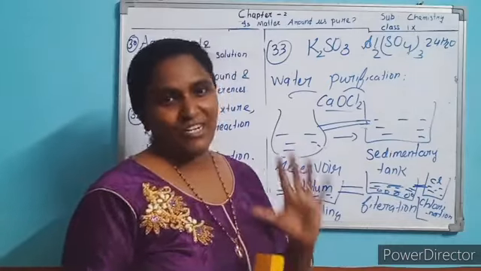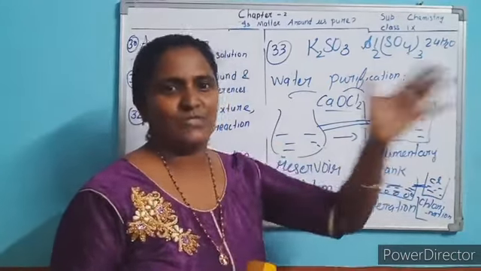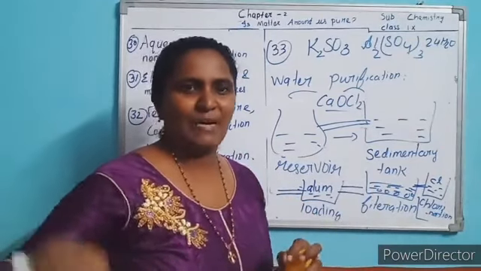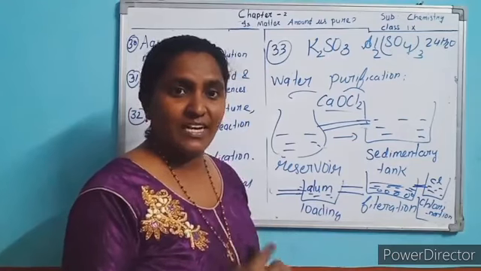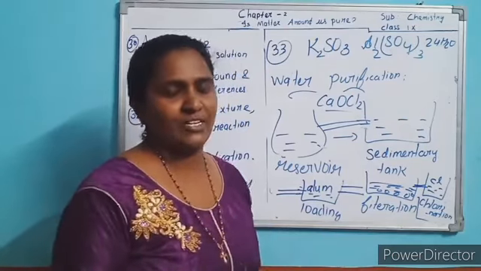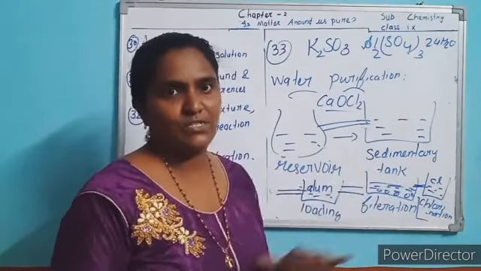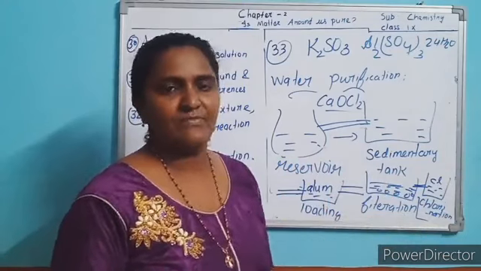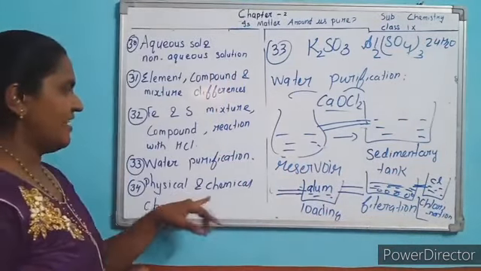Now almost the water is pure. Now it is supplied to each house through the pipeline. Understood? This is the way we get pure water from the river or dam water. Then finally it is supplied to every house through the pipeline linkage. Understood? Next, physical and chemical change.